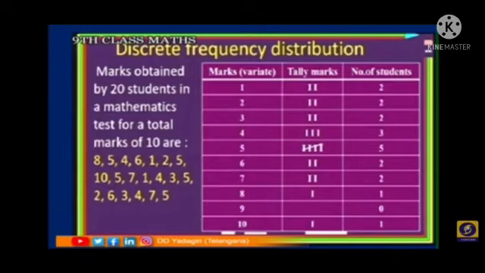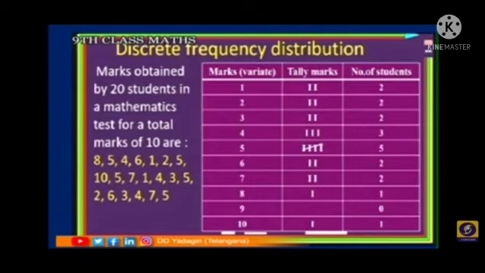In marks, the first is 1. How many students got 1 mark? 2 students. We write the number of students as 2, and the tally marks also 1, 2. Next, 2 marks. How many students got 2 marks? 2 members. Again 3: 3 marks, how many members? 2.